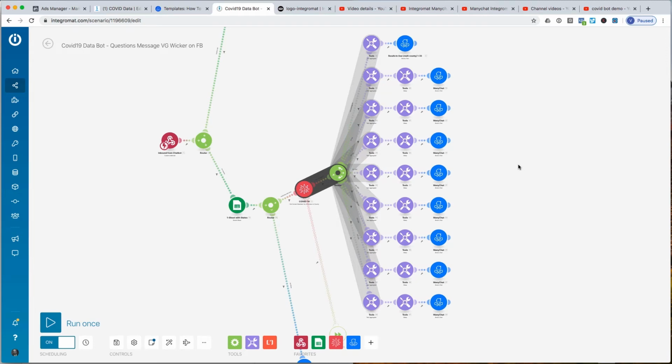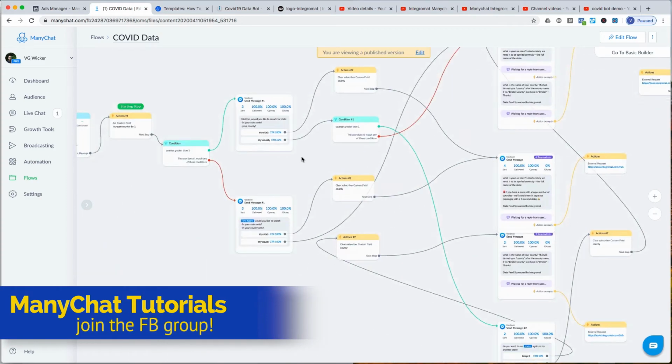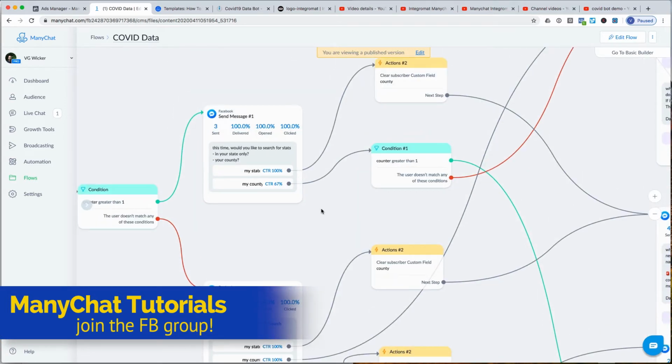In this flow, if we go back to the bot, we're just asking users to provide their state, and we are going to give them information, stats, for every county in their state. Most people, I would expect, would go for a county in which they live or a county in which a loved one lives, but it may be the case they don't know the county in which their loved one lives, so they may just pull the state and then later go back and pull the county. I don't know, we've just made both available, right?